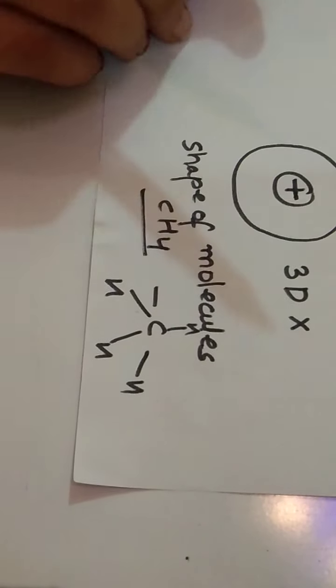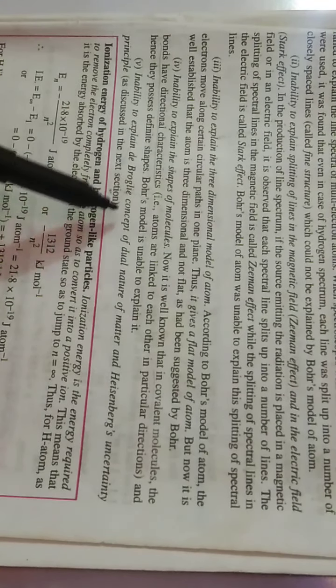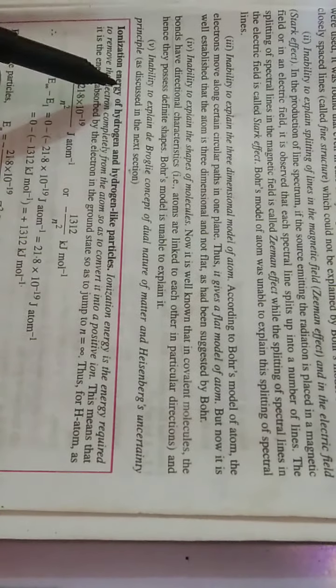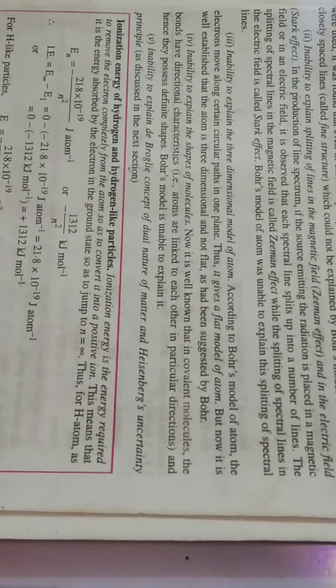And one last thing is, it could not explain the de Broglie concept of dual nature of matter and the Heisenberg uncertainty principle. Children, these two are what we are going to do in our next video.